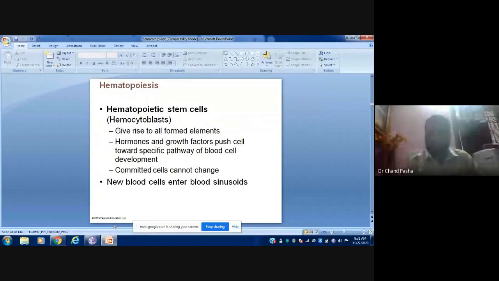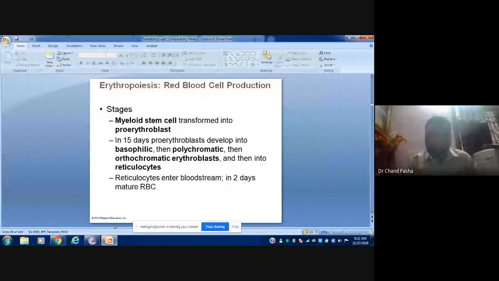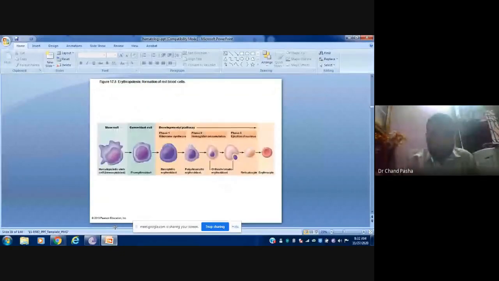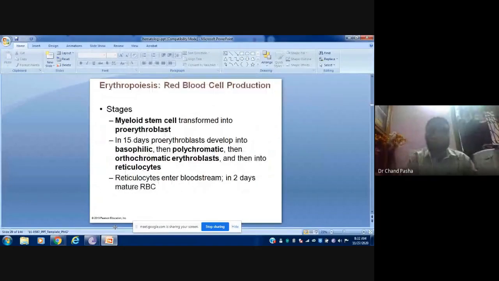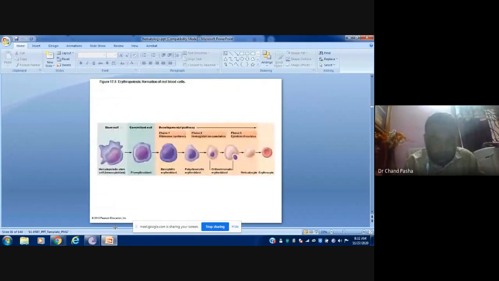they will enter into the circulatory system. And if there is an image, I can explain to you. Yeah, this is better. So as far as the stages are concerned, first, myeloid stem cells are transformed into pro-erythroblast cells. You see here, it will be easy for you to remember.